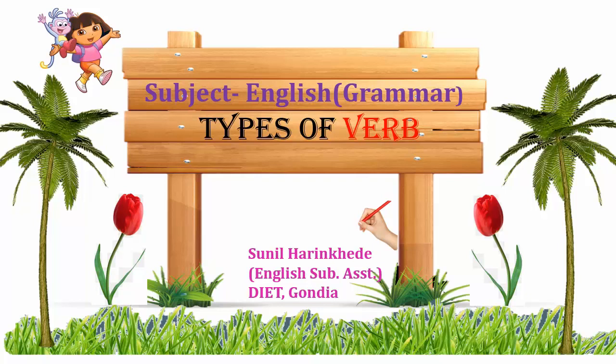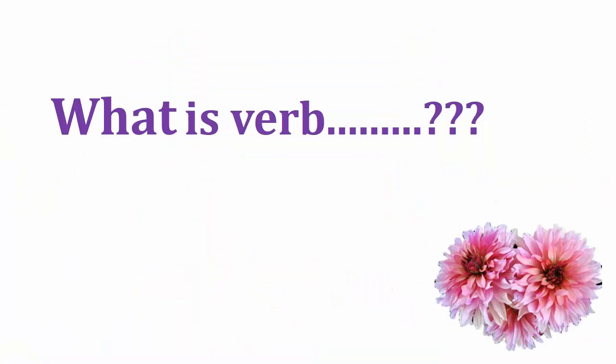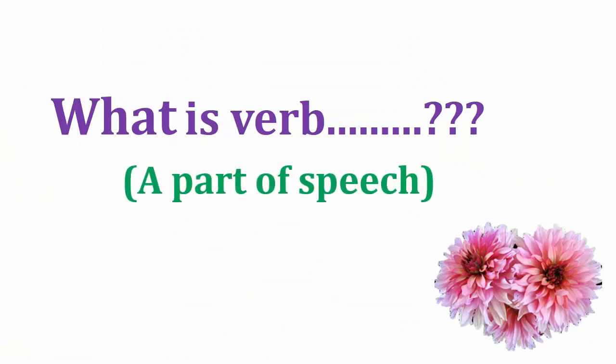What is verb? In our last videos we have discussed what is verb, but let's see. A part of speech. We know the verb is a part of speech, but what is actually the verb? Let's see.